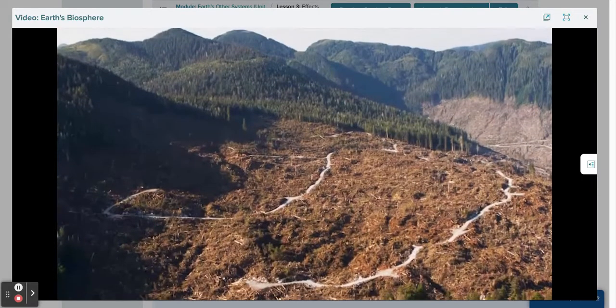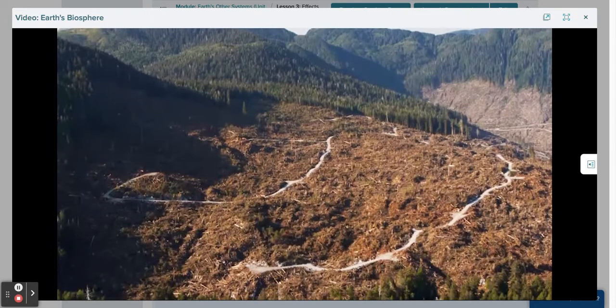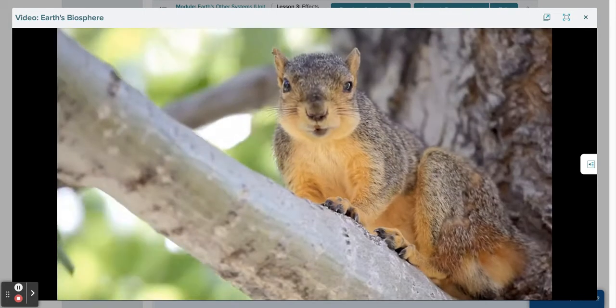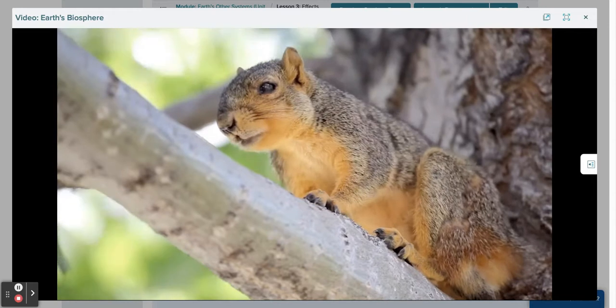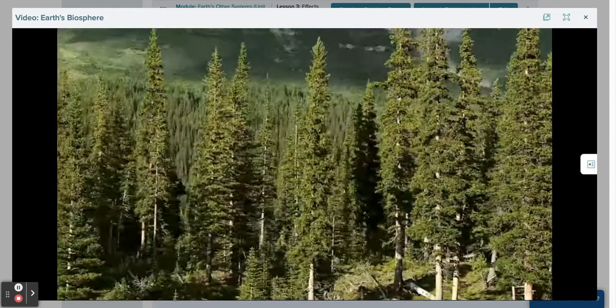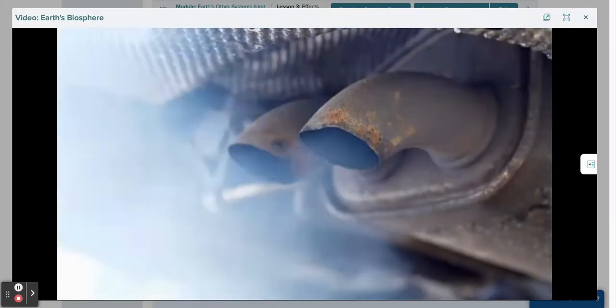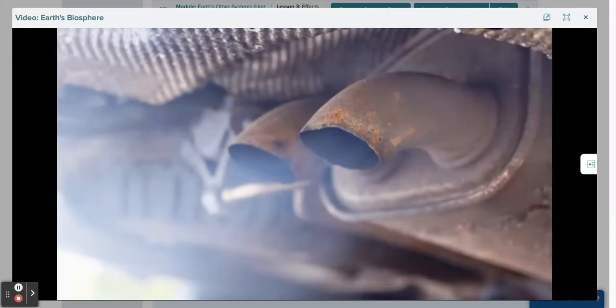Some areas are currently facing deforestation, or the mass clearing of trees from an area. Those trees would have been the homes and food sources for other living things. Plants use carbon dioxide and release oxygen into the atmosphere. Fewer trees means more carbon dioxide in the air.